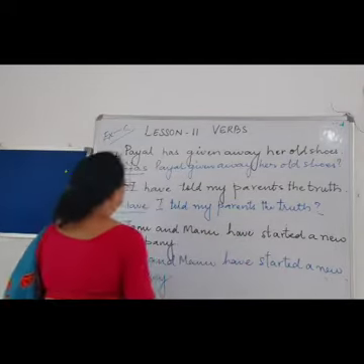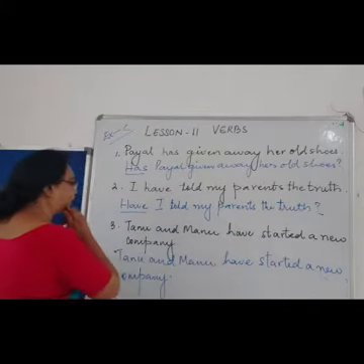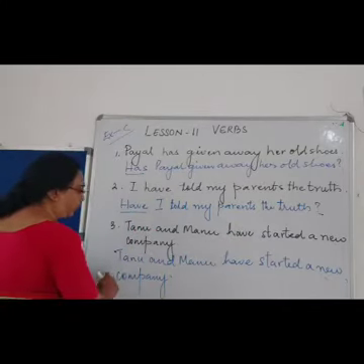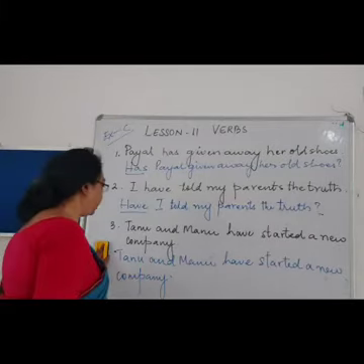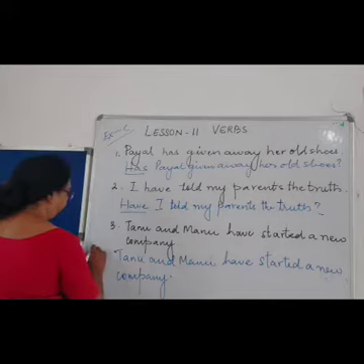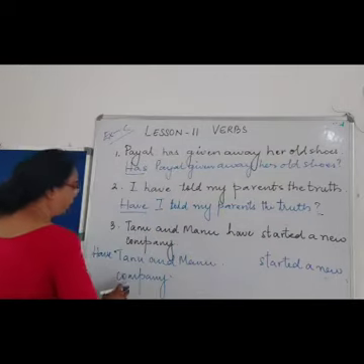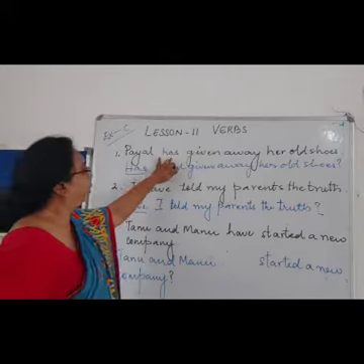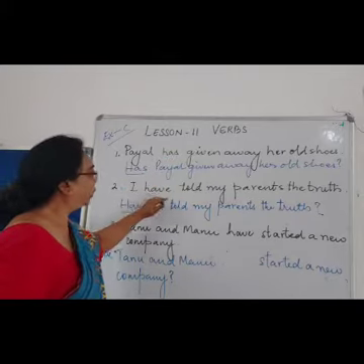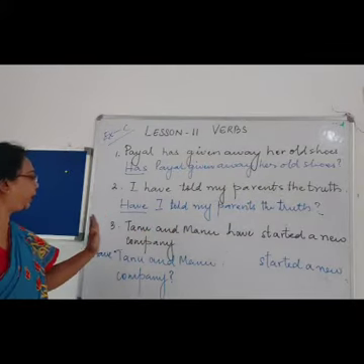Question mark. Next, Tanu and Manu have started a new company. Over here I have written it wrong. It should be, have Tanu and Manu started a new company? Question mark. It's very easy. Whatever the tense has been given over here, you have to bring it in front.